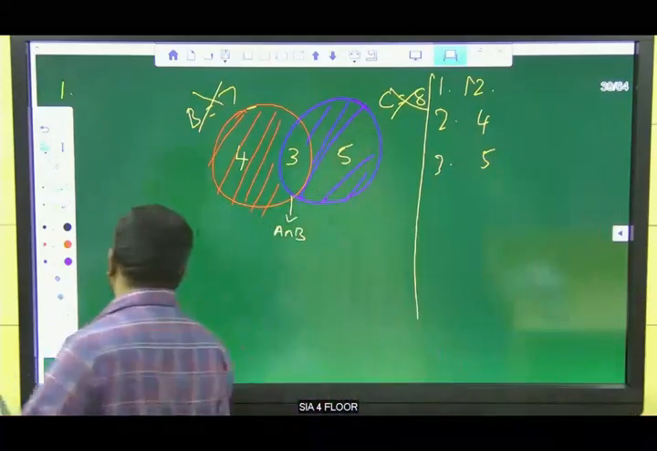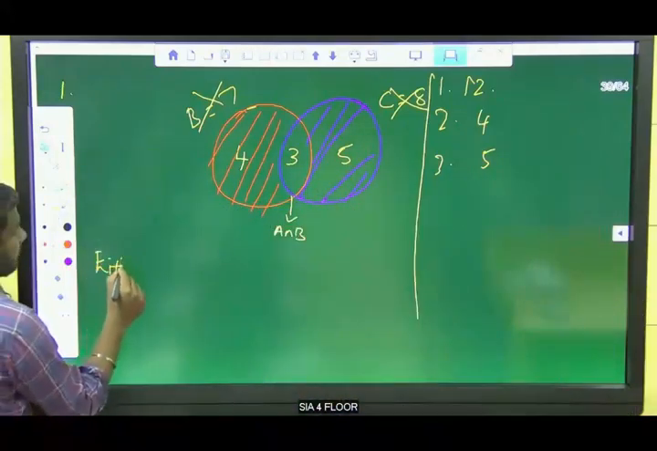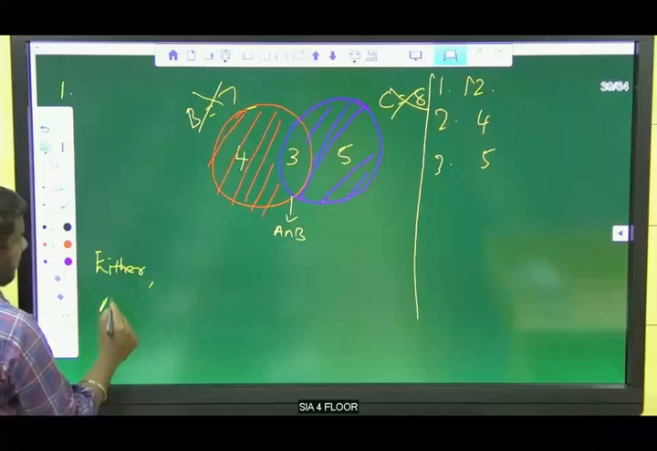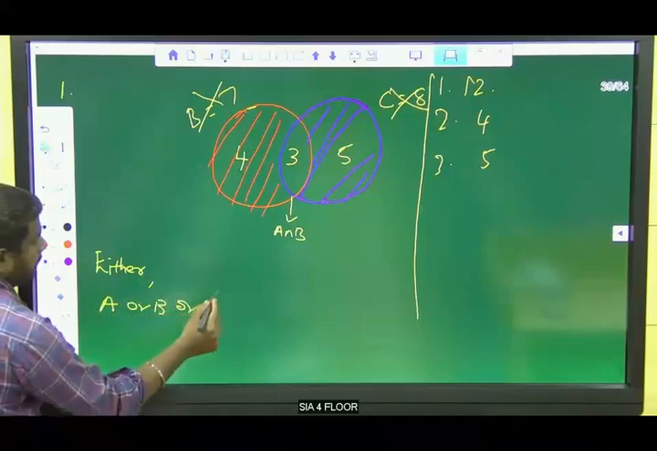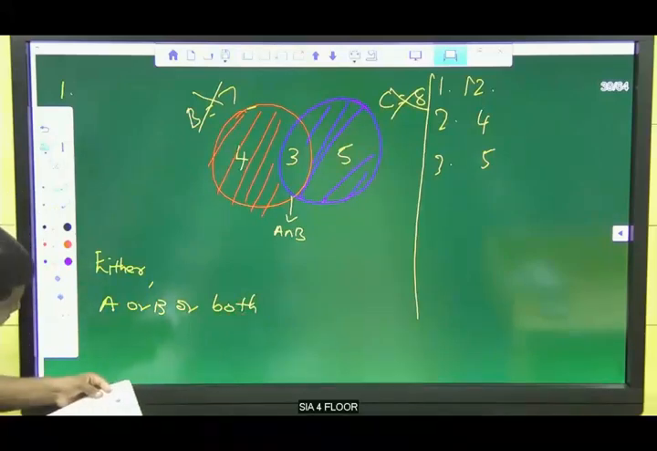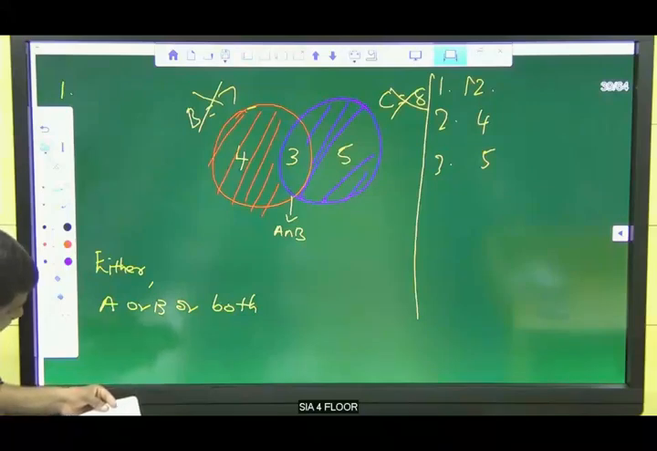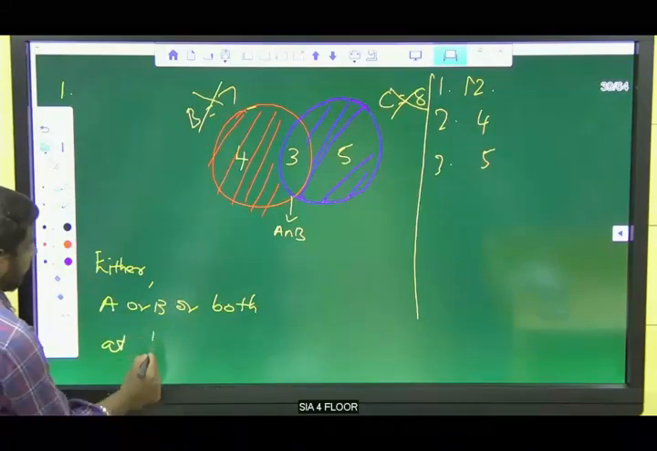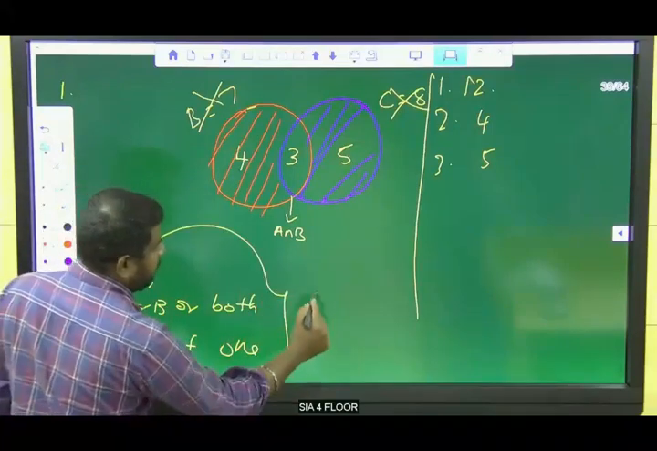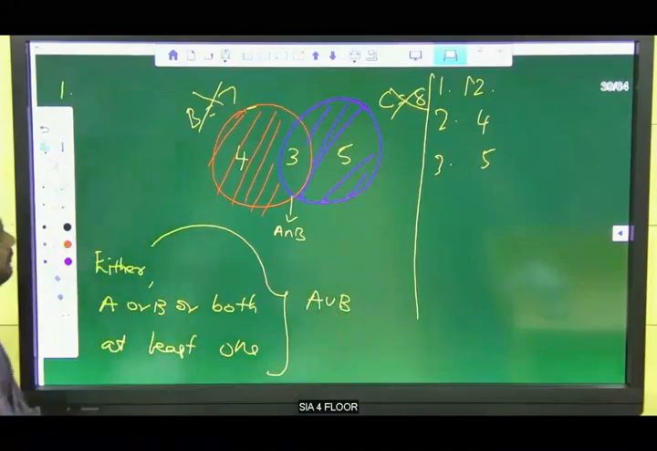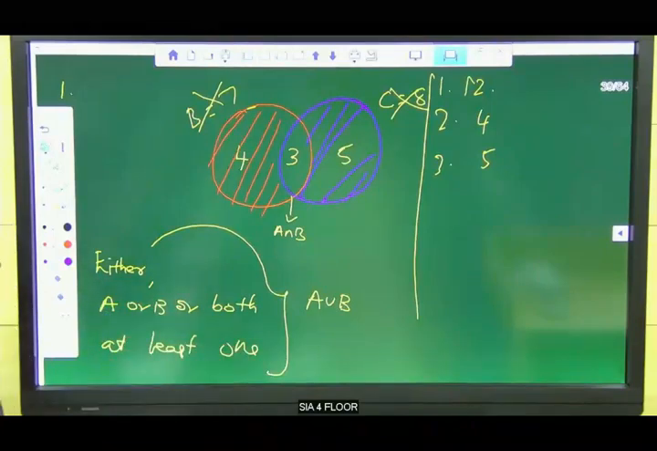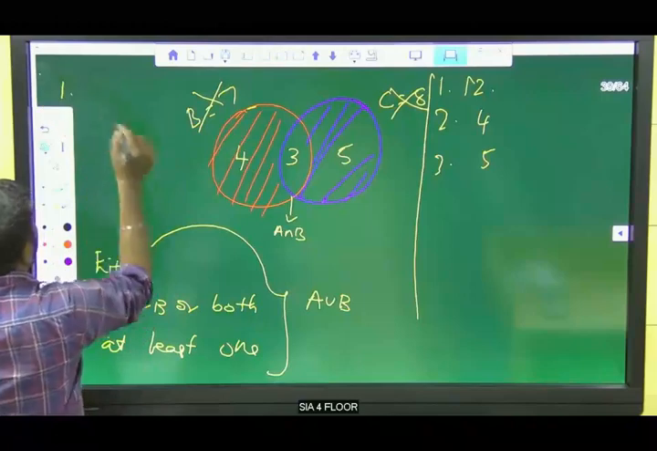Listen guys, one more piece of information. Either, or: either A or B or both. Next one is at least one. All three of these refer to A union B. Clear? Actually, what is A union B?